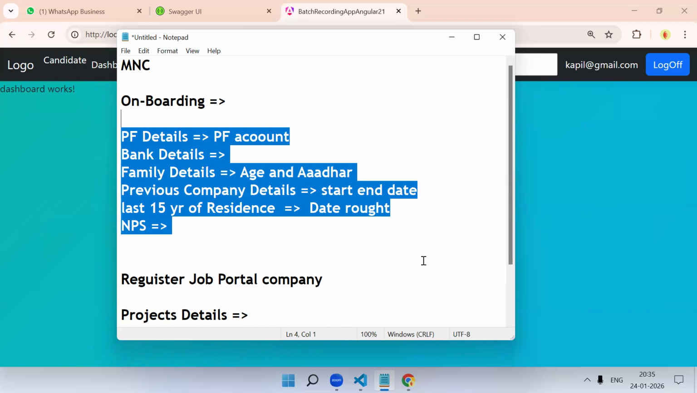But Chetan, one thing here: the PF details, bank details, we have to take care of those. Yeah, we have to encrypt all that data. While going to the database, we will store only the encrypted data. We won't store normal data anywhere. PF detail, bank detail, NPS detail, start date, end date, whatever is sensitive, we have to encrypt it.